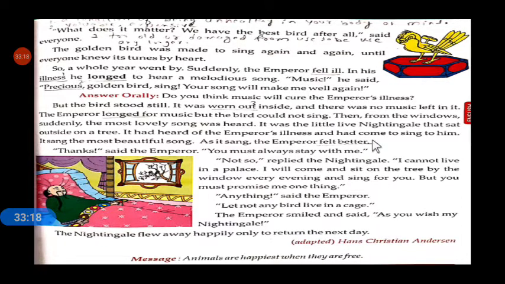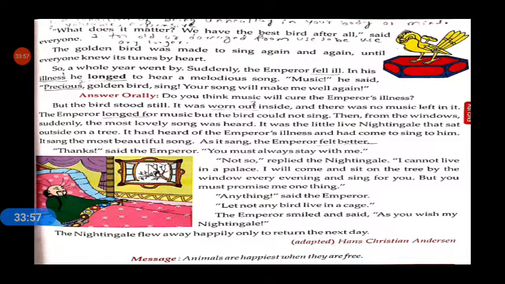Then it sang the most beautiful song. As it sang, the emperor felt better. It came near the window of that palace every day and sang a most beautiful song. Day by day, as it sang, the emperor felt better. He was coming out of that illness and feeling okay now.